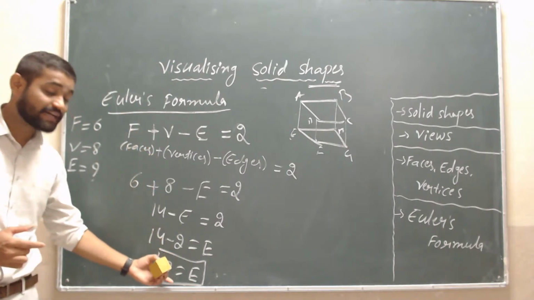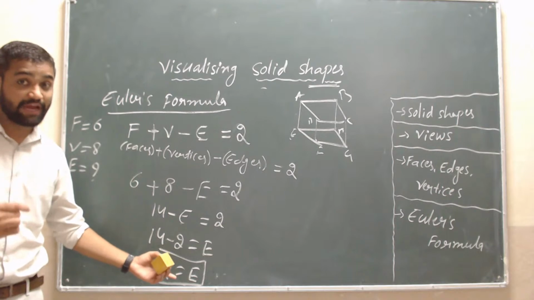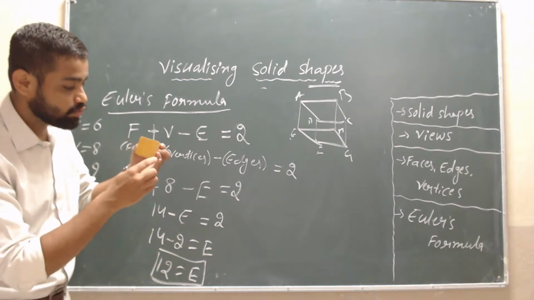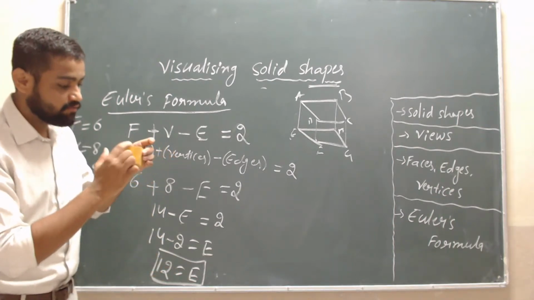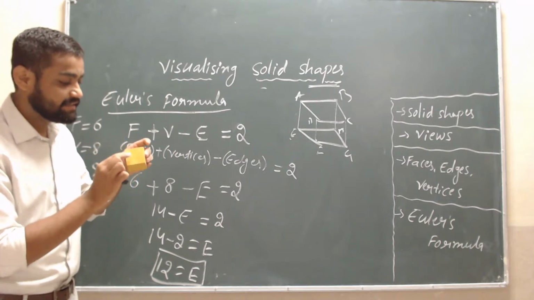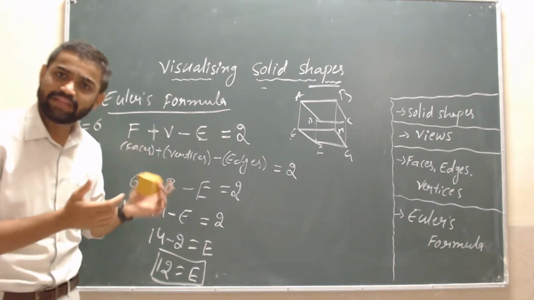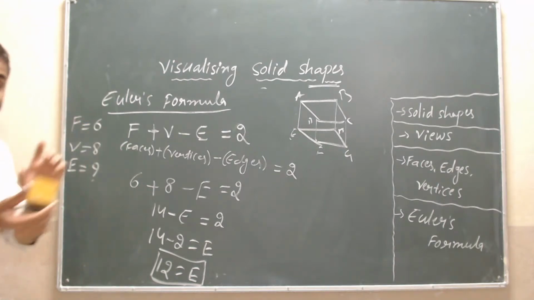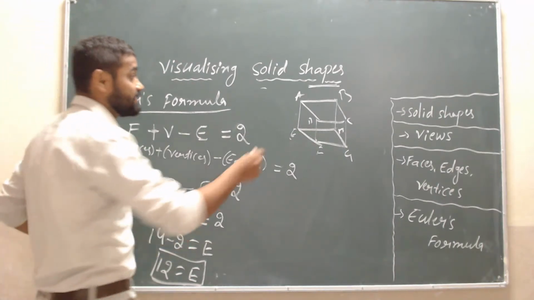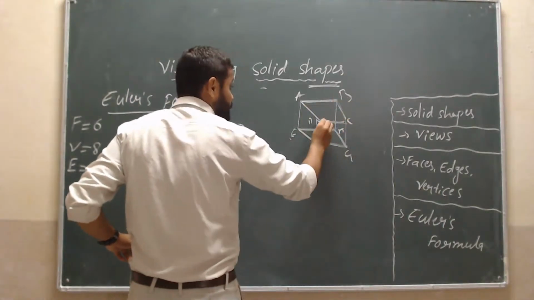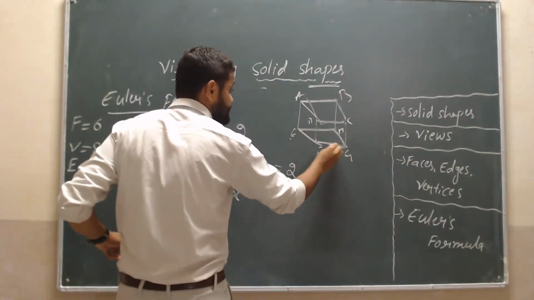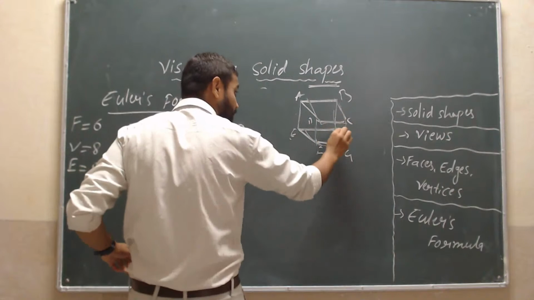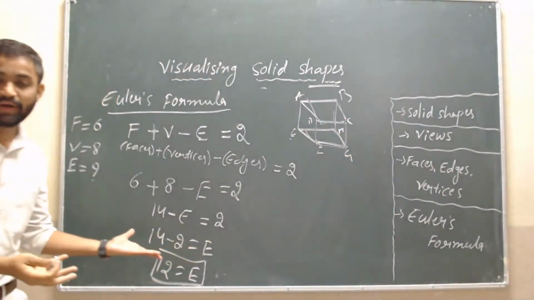Sir, here we got an answer, that is, edges are 12. Now we have to check. 1, 2, 3, 4, 5, 6, 7, 8, 9, 10, 11, 12. Is it clear? Here the 12 edges are there. You can see here: 1, 2, 3, 4, 5, 6, 7, 8, 9, 10, 11, 12. Right?